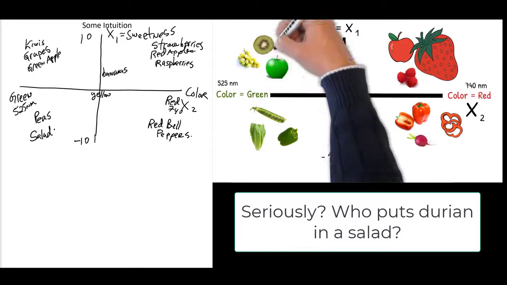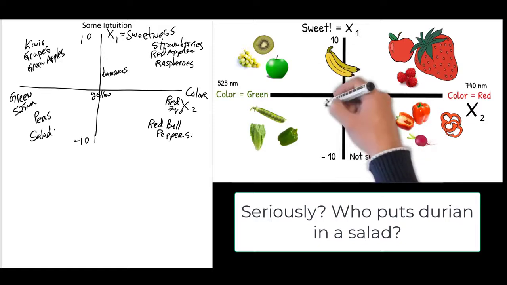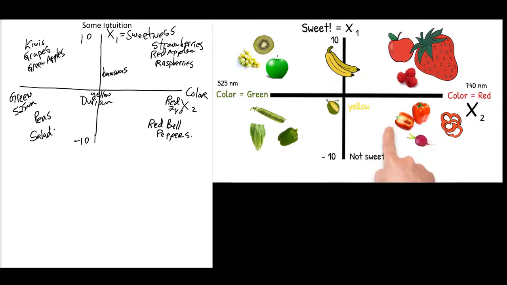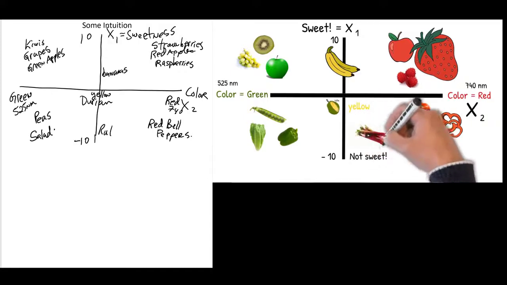And then there's the famous durian. Durian might go down here, maybe not so sweet. And we might have something like rhubarb down at the bottom here. So what we've just done is show that there are a number of different fruits and vegetables on a two-dimensional plane.